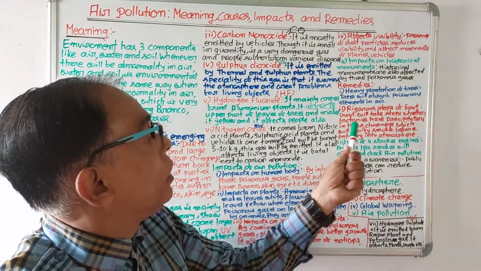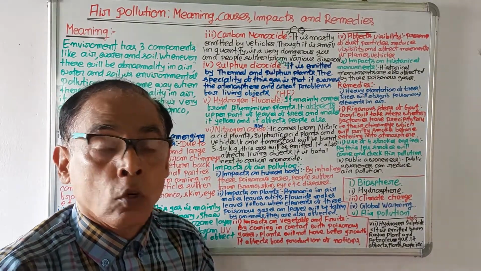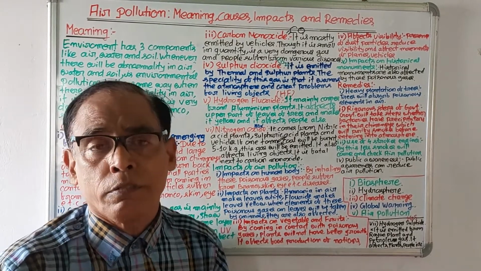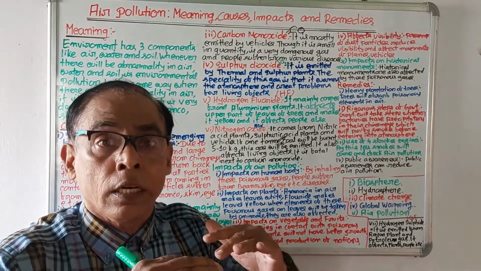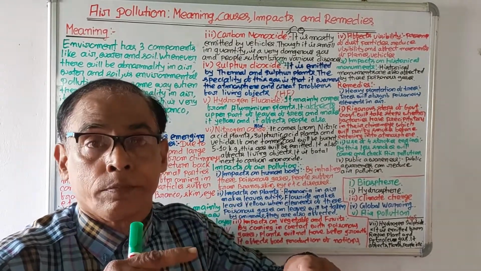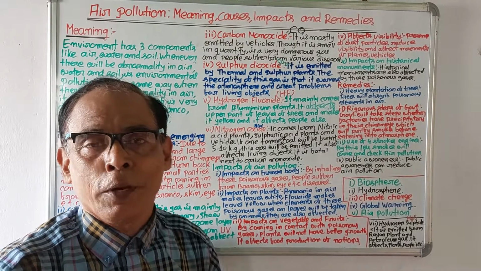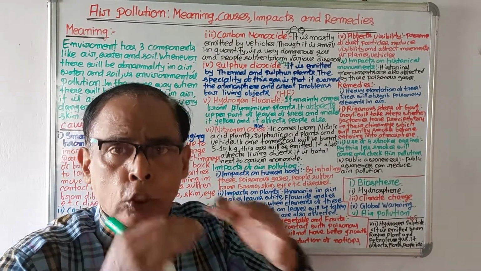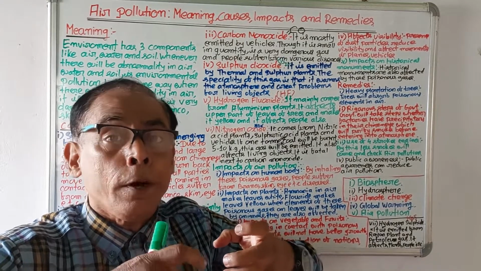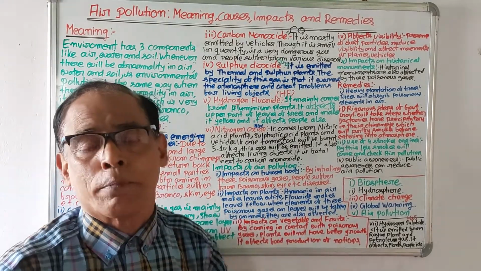Number two, rigorous steps of government. Government should take rigorous steps. It is the function of government to see that plants must have precipitators in their chimneys, because a precipitator is an instrument which will purify smoke before it enters the atmosphere.